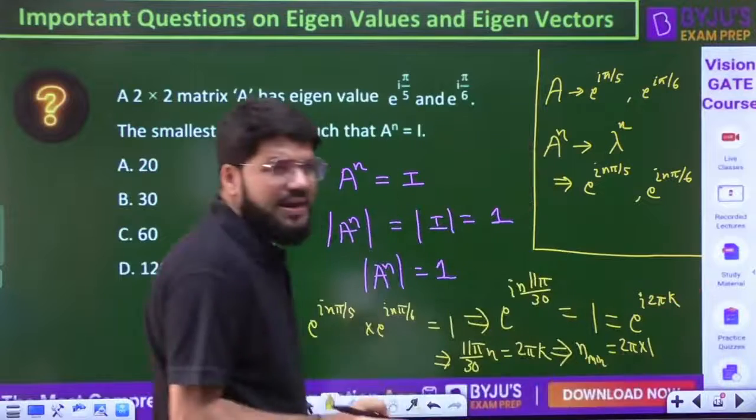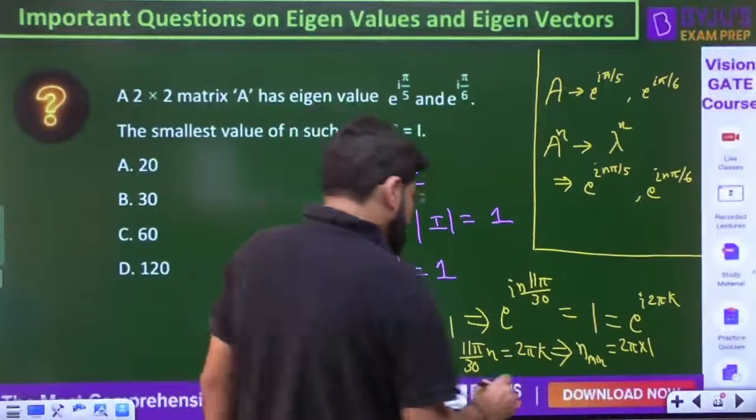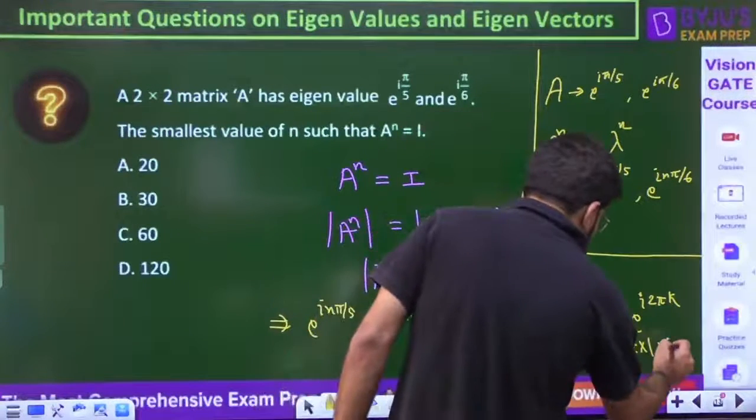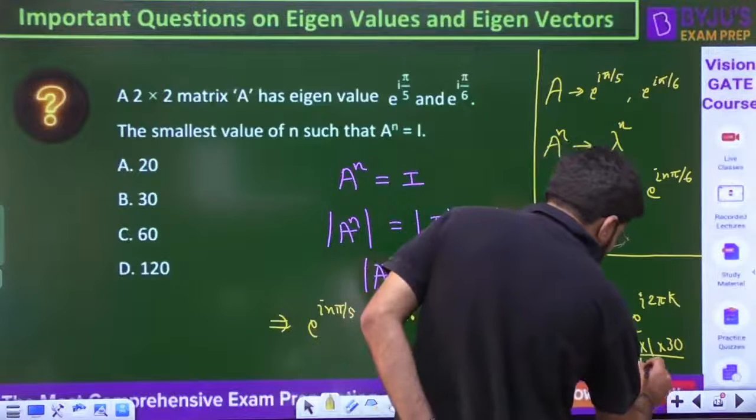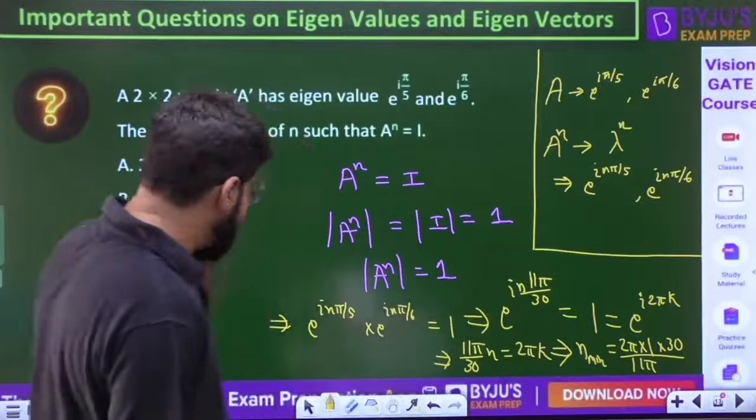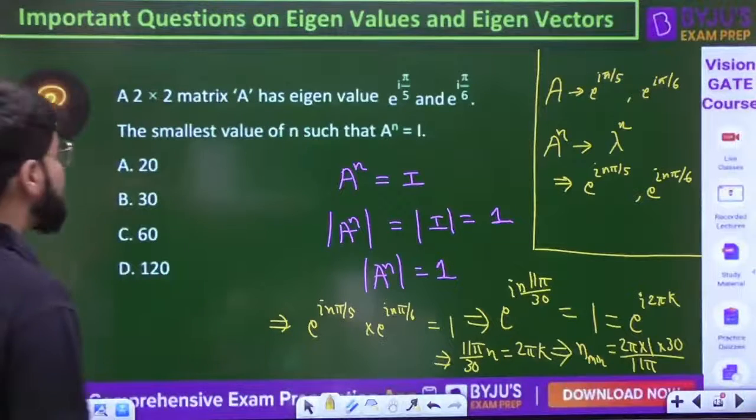K का minimum value 1 ले सकते हैं ना, right? K का minimum value 1. Okay, whole multiplied by 30, divided by 11 pi. So pi to pi cancel. It's going to be 60 by 11.